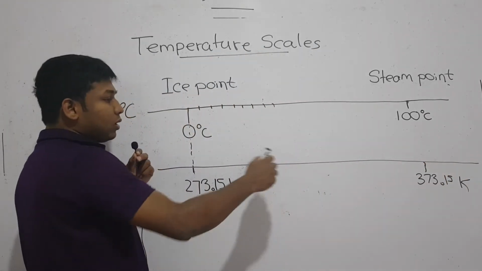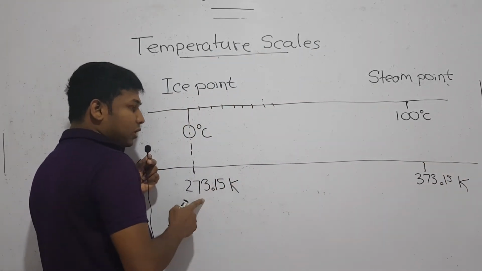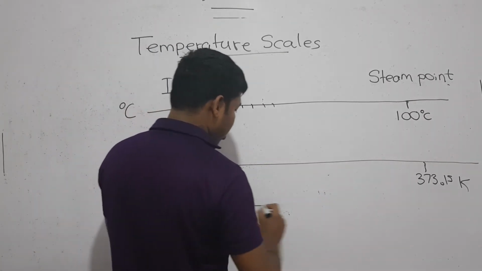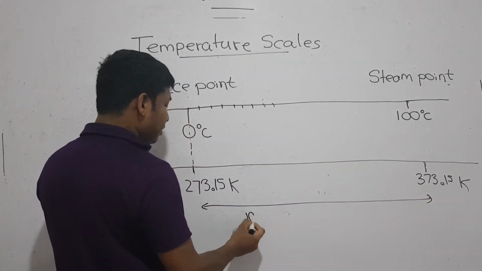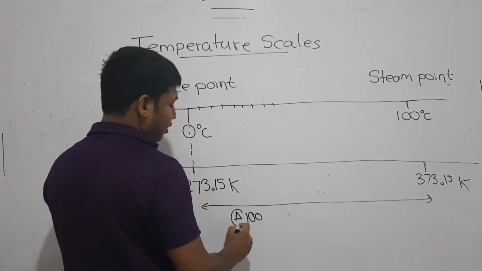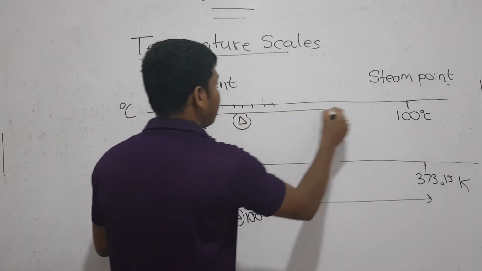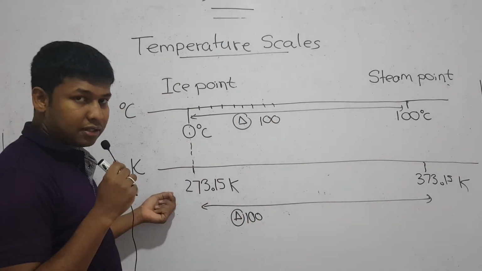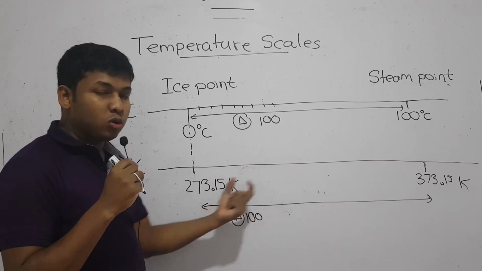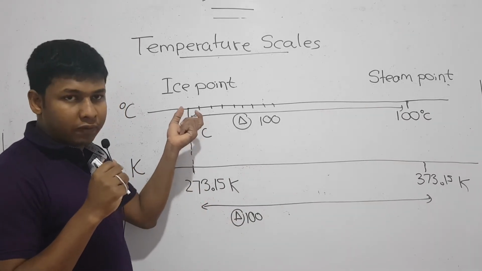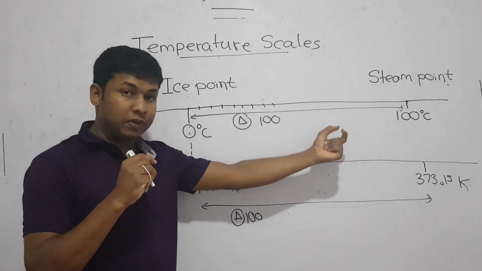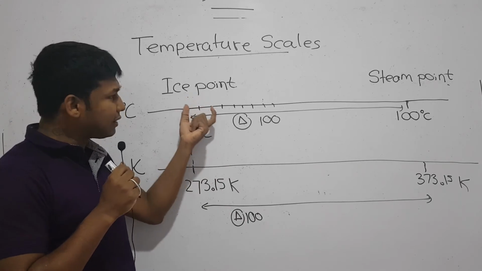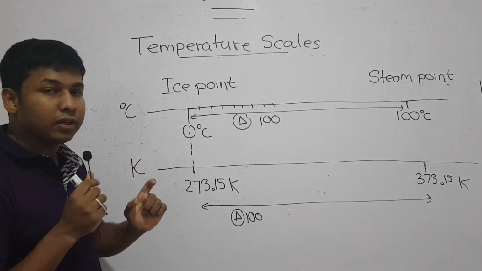Here also you can clearly understand that the difference between 273.15 and 373.15 is 100. So in both instances, the difference is 100, in the Celsius scale and in the Kelvin scale. The difference between these two points, the temperature at which ice melts and the temperature at which liquid water starts to vaporize, is the same. So the scales have the same differences.